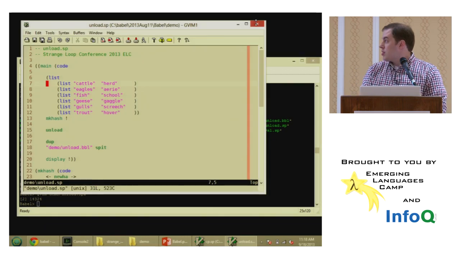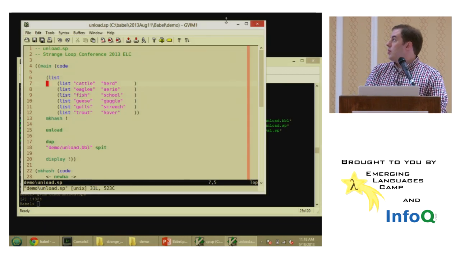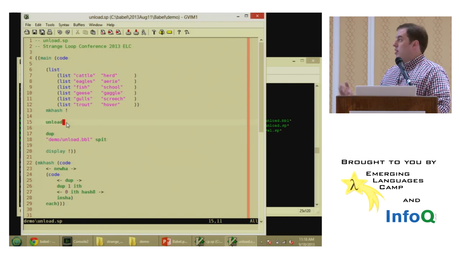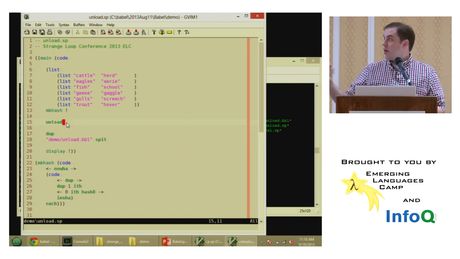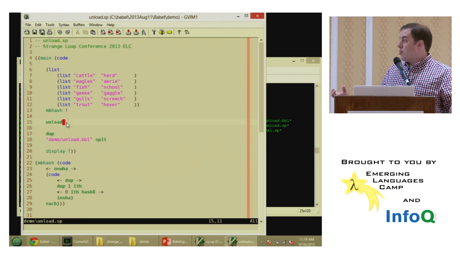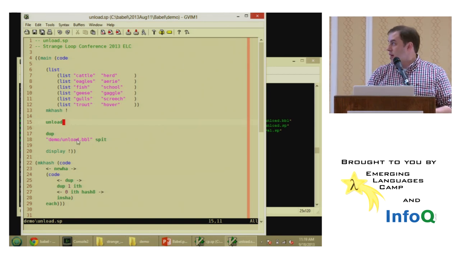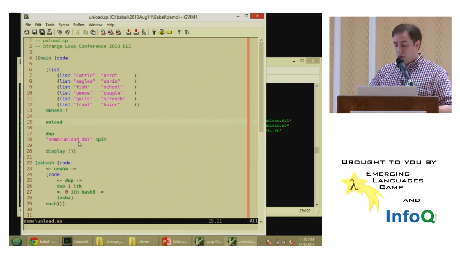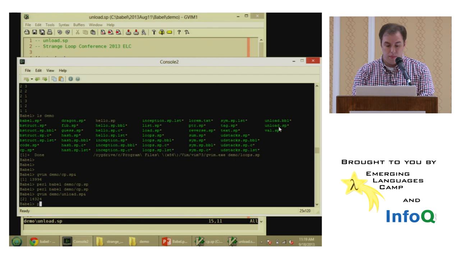Okay, so let's take a look at the unload demo now. The unload operator in Babel, it's kind of half of copy. And what it does is it takes a list of lists. We're going to create this hash out of it. And then we're going to unload that hash, which is actually going to serialize the whole data structure into a single array. And then we're going to come down here. We're going to spit it out to this file, demo.unload.babel. So I've serialized the whole data structure, and I'm going to put it into the file. So let's run it, Perl. And it won't actually do anything very interesting. It'll pop up and show us.